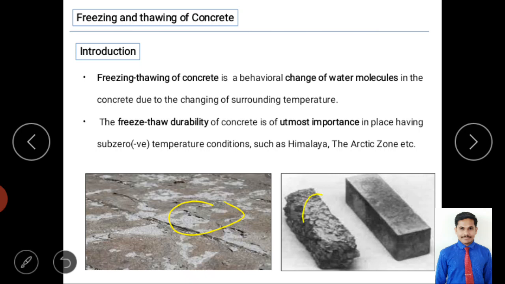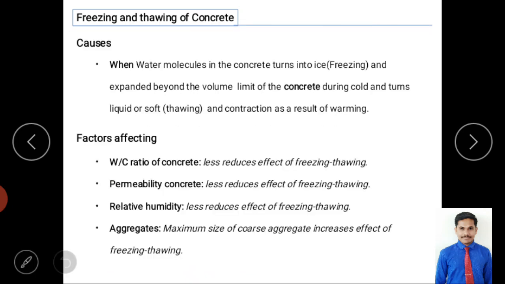And you can see the block here, how it is affected by the action and how its strength is reducing. And even you can see a moistened concrete block, which has durability problems and some cracking. It is not a good condition, and mainly it is because of the cyclic effect. So it has a cyclic and repetitive effect. Now we'll understand the causes. What are the different causes and why is it taking place?